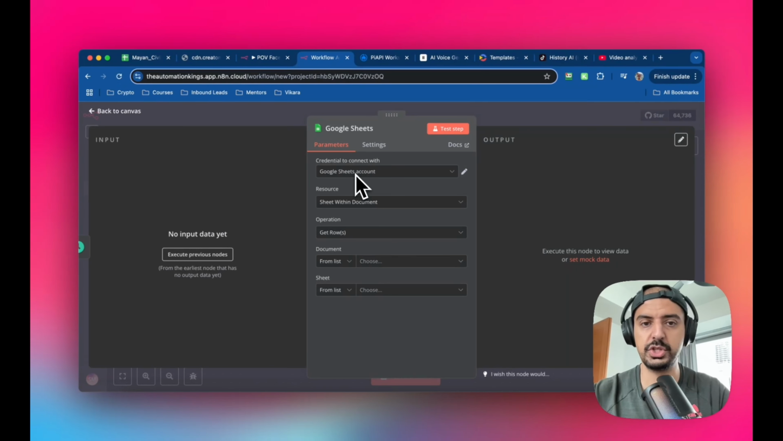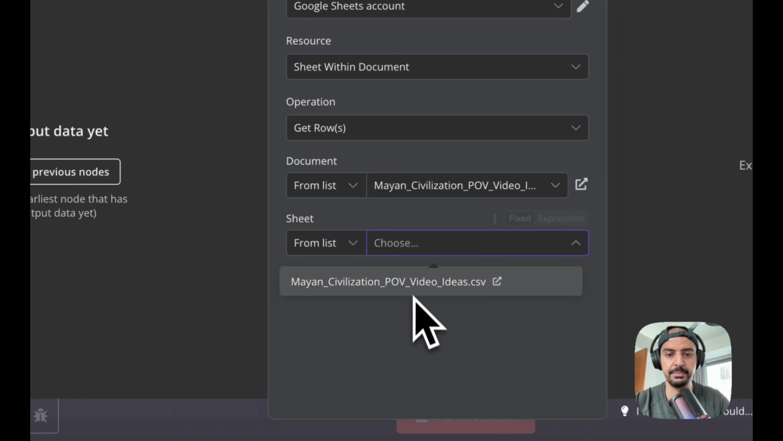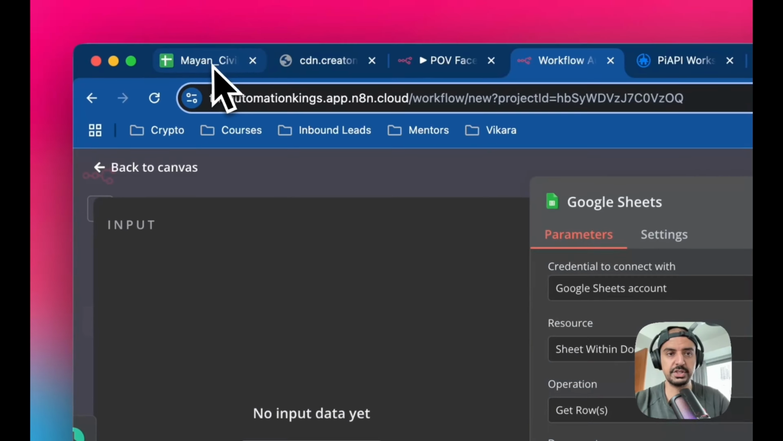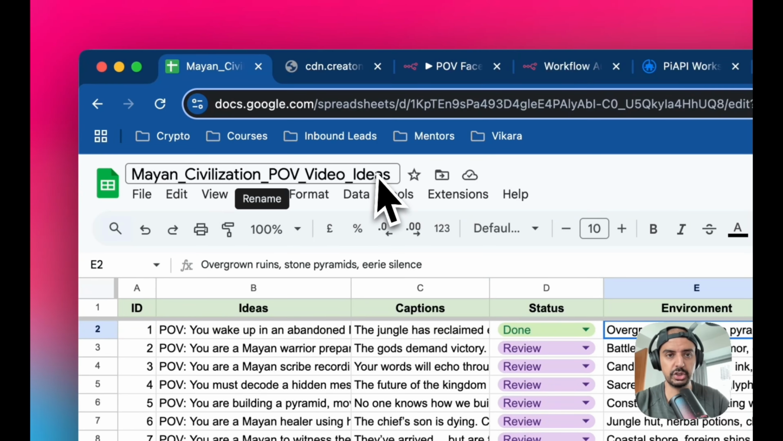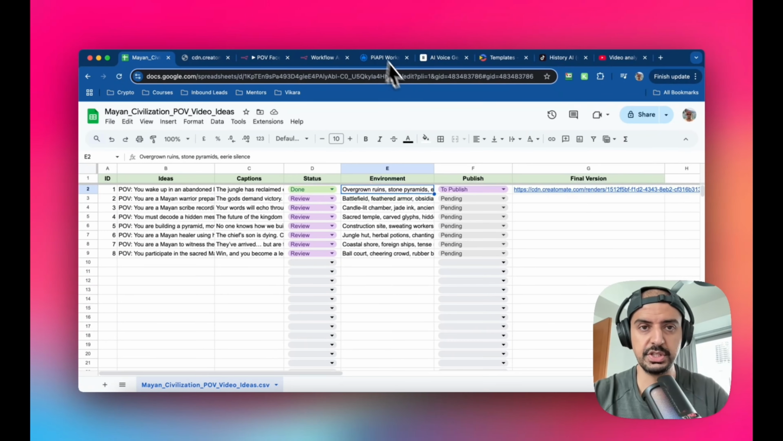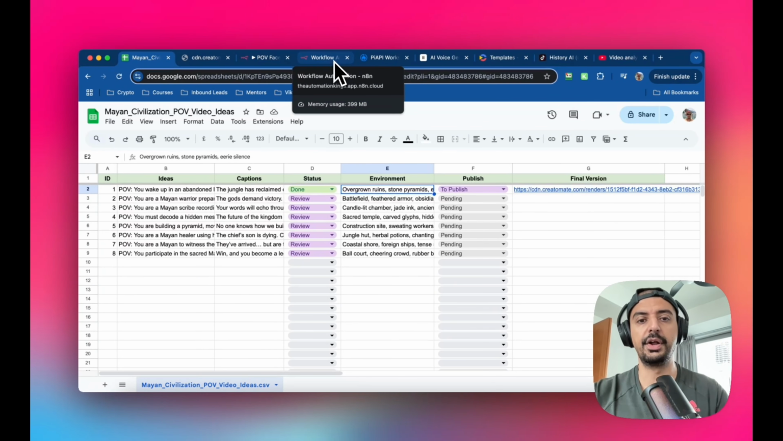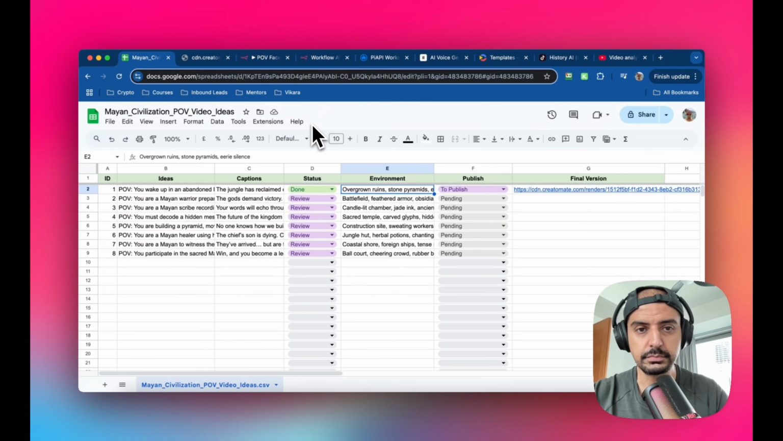Or the name of the document, and the name of the sheet is exactly the same. Right, so whatever the name of your document is, that is the name of the sheet. Okay, so you just need to find the corresponding sheet, and I'll include a link to the sheet below, so you could just swipe this and modify it however you want.